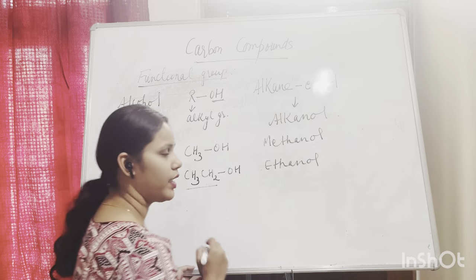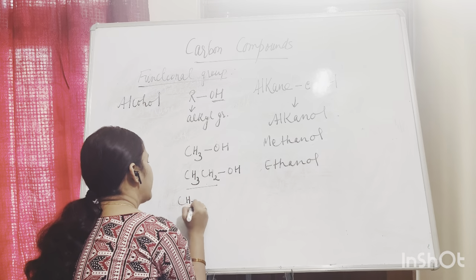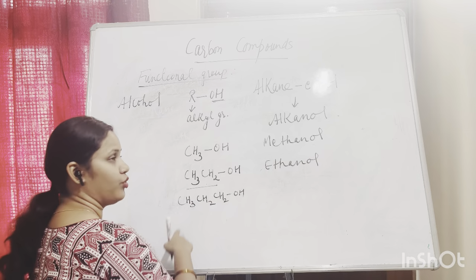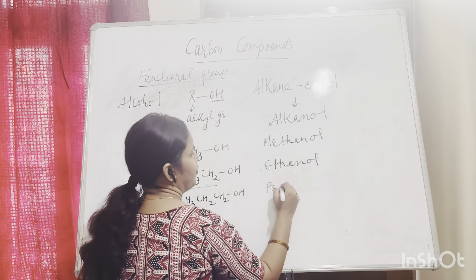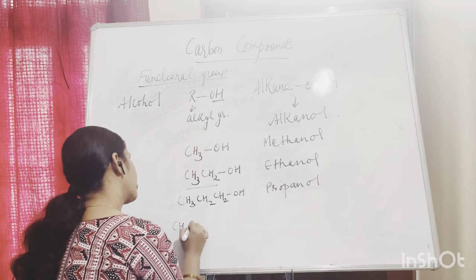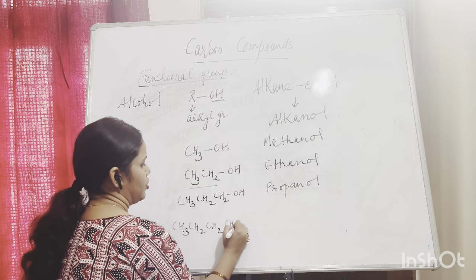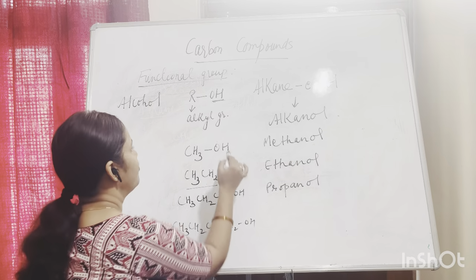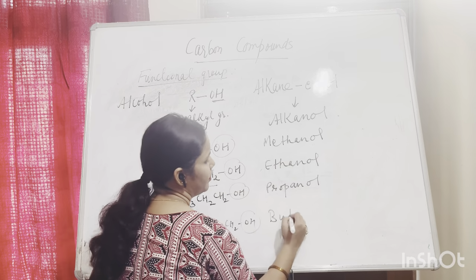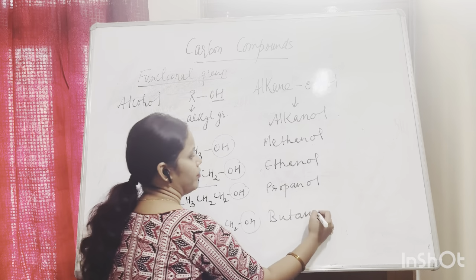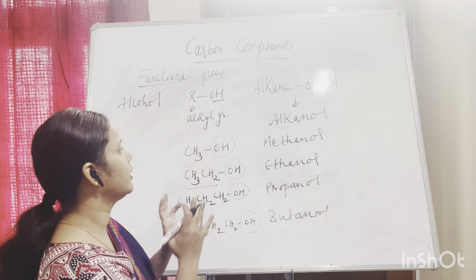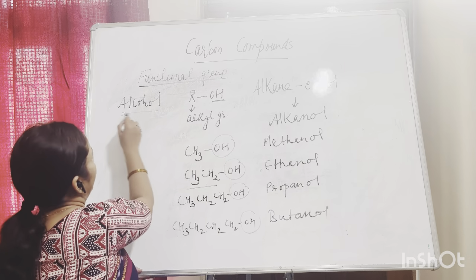ethanol. Okay, now if I have 3 carbons, CH3, CH2, CH2, OH, 1, 2, 3, propane, propanol. Okay, if I have 4 carbons, CH3, CH2, CH2, CH2, OH. So the functional group for alcohol is this OH. So it will be butanol. 4 carbon, butane, remove the E, add OL. Okay, this is how we name the alcohol family.